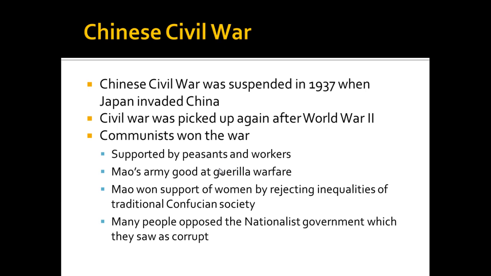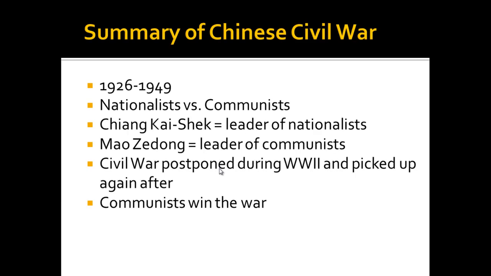They had organized hundreds of thousands of peasants at the village level, spreading their political ideas, and as we said, Chiang Kai-shek's government was a corrupt government, so soon the communists would triumph, and Mao would basically see his dream come to fruition as the communists are going to win the war with the support of the peasants and workers within China. Now, let's just sum this up.